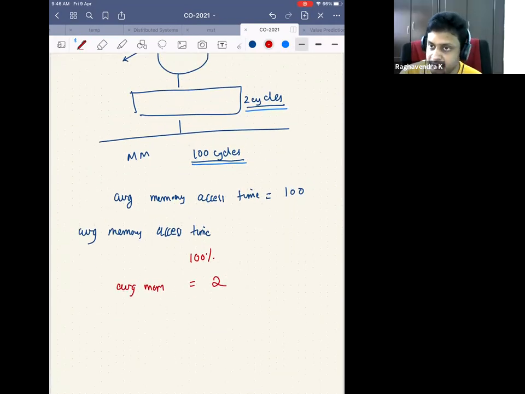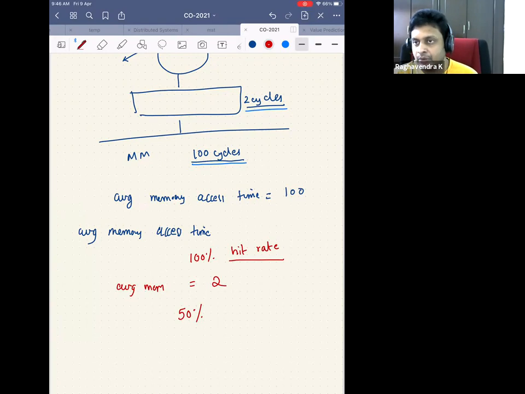Now, instead of a 100% hit rate, I have a 50% hit rate. So this is a 100% hit rate, and I am defining a new term: hit rate. What is the hit rate of a cache? Hit rate is the number of hits divided by the number of cache accesses.